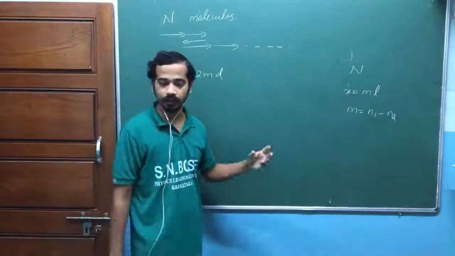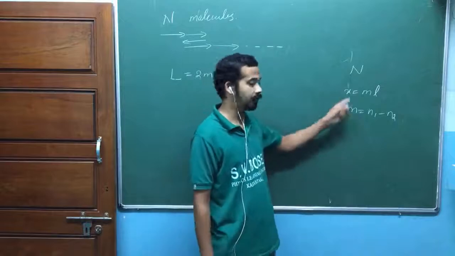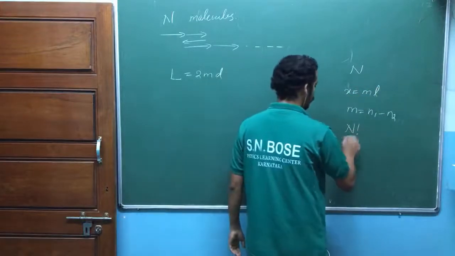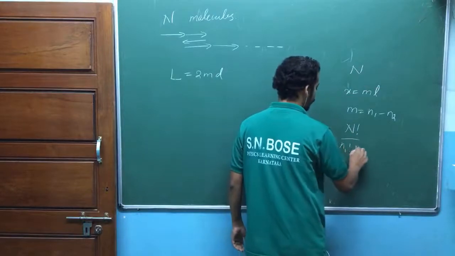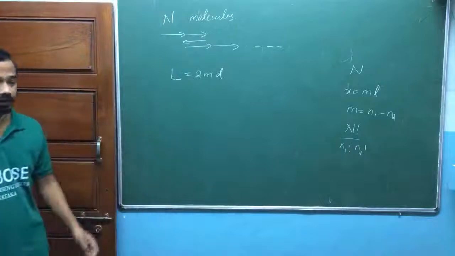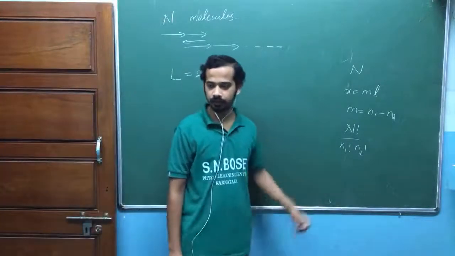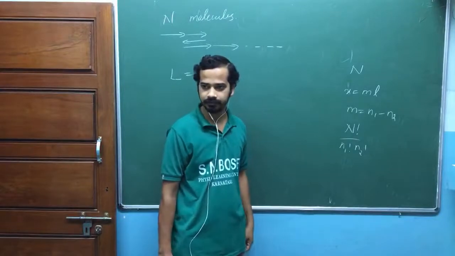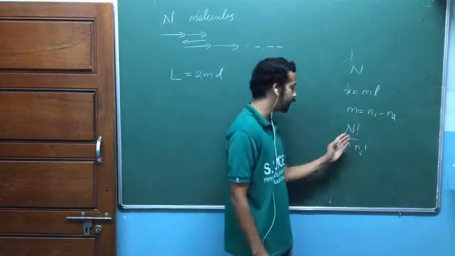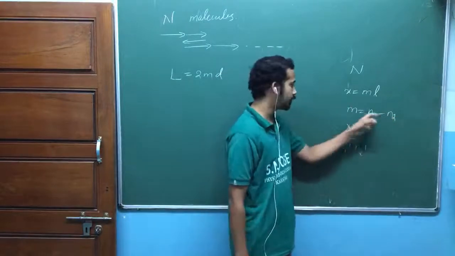You should find that possible way here. How many possible ways are there of taking n1 steps to the right and n2 steps to the left? Out of n number of steps, n1 steps are one type, n2 steps are the other type. This is the number of possible ways of taking n1 steps to the right and n2 steps to the left. This was our binomial coefficient, isn't it? That binomial coefficient is nothing but the number of possible ways of taking n1 steps to the right and n2 steps to the left, so that n1 minus n2 is equal to m.